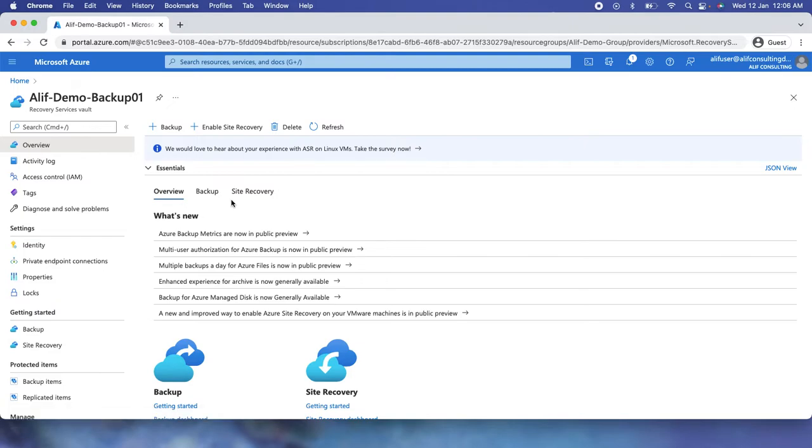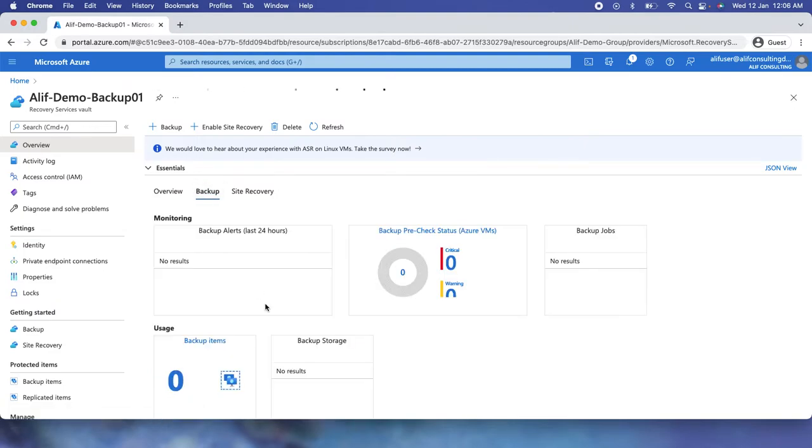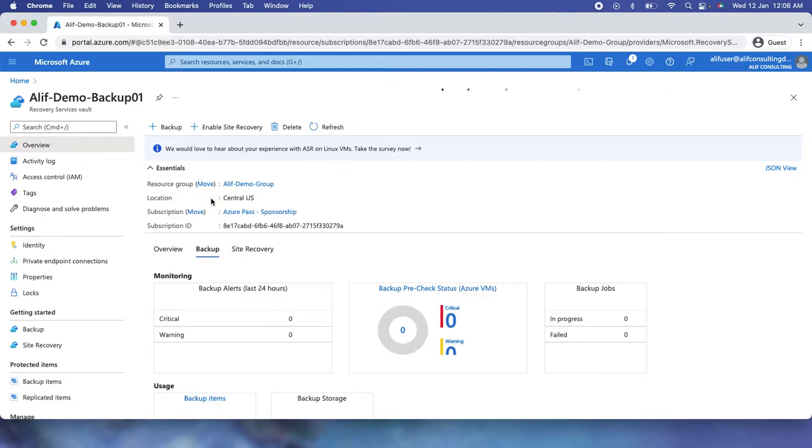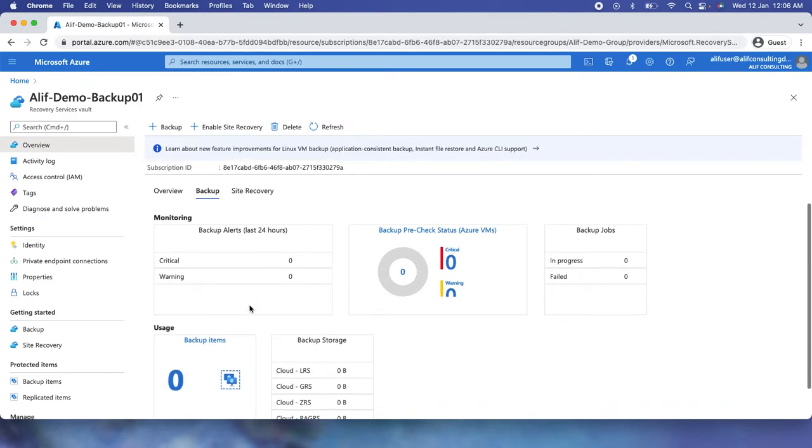Now let's move on to more on the backup. If you go to Backup after the overview page and click here, you would be able to see a lot of things like monitoring, how many backups are in a critical stage or in a warning stage, and how many pre-checks are there for the VM. Pre-check will see what exactly is happening with the VM. If there is any critical or warning, from here you would be able to see how many VMs are in the critical state or the warning state.